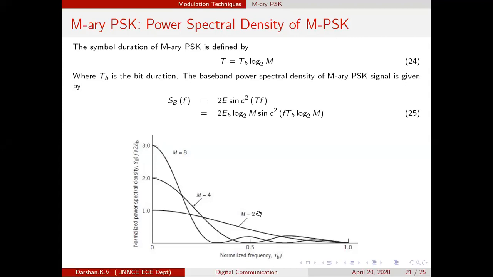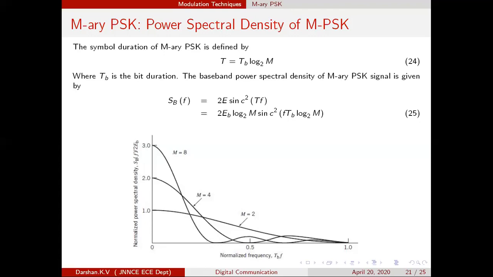So the aim is that your signal should occupy lesser bandwidth so that it is easy to transmit over the communication channel. In a communication channel, we don't have freedom of bandwidth. So bandwidth is always restricted.